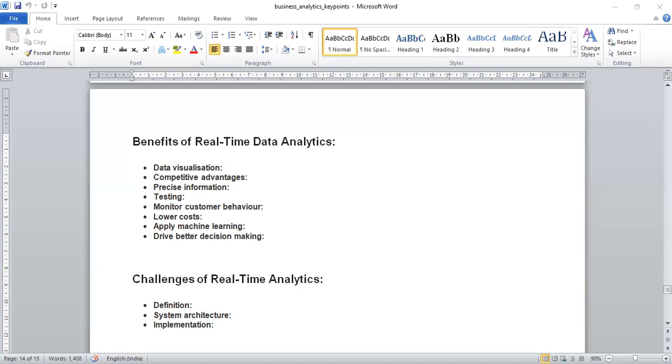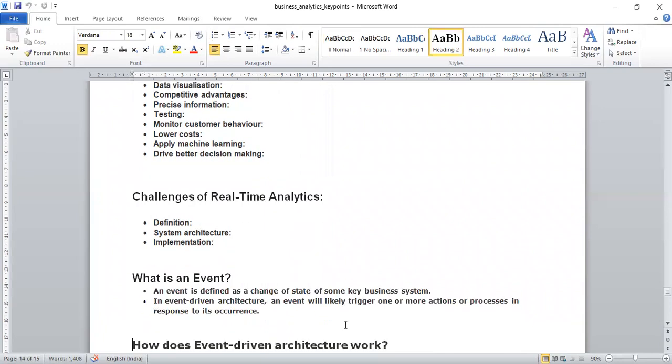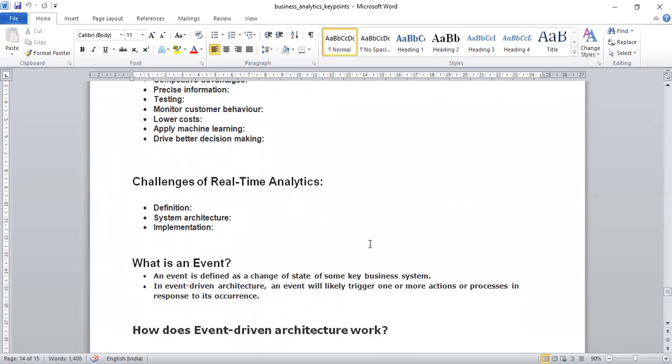So what are the challenges of real-time analytics? First is definition, second is system architecture, and third is implementation. I am elaborating in detail.